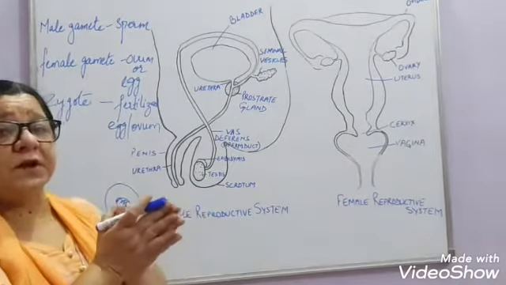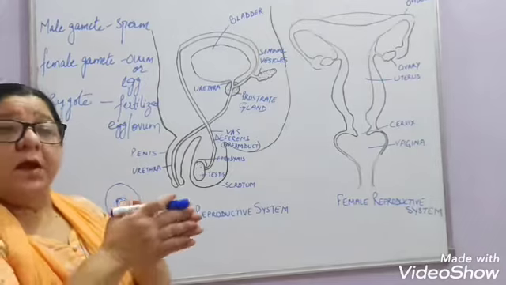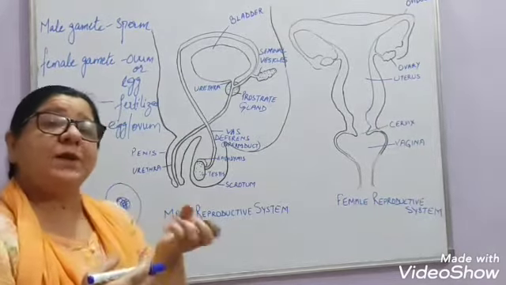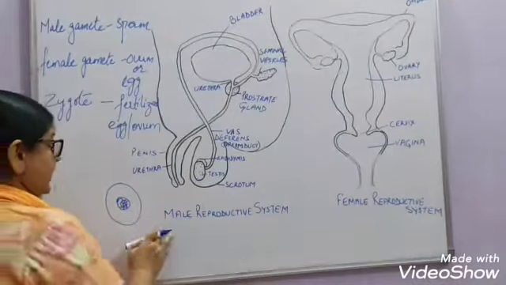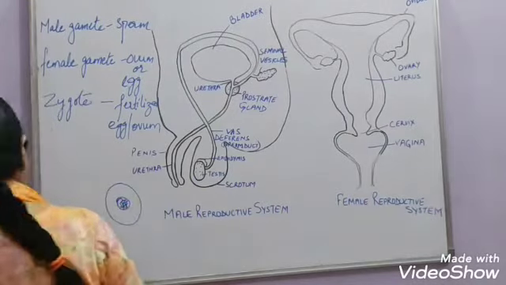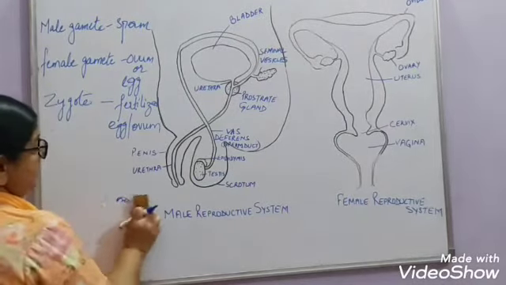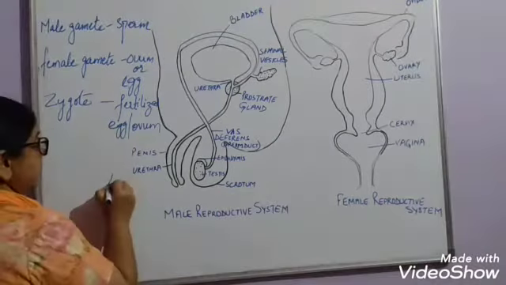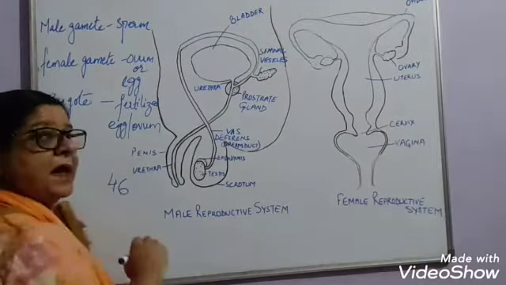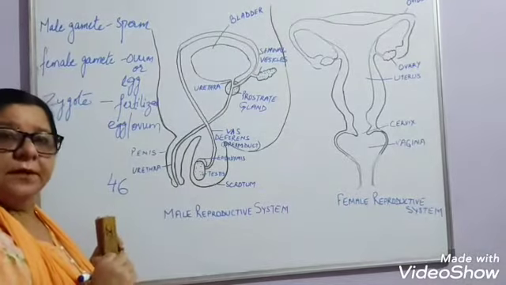But this does not happen, right? If this happened, what would happen? See, in human beings, 46 chromosomes are present, right?